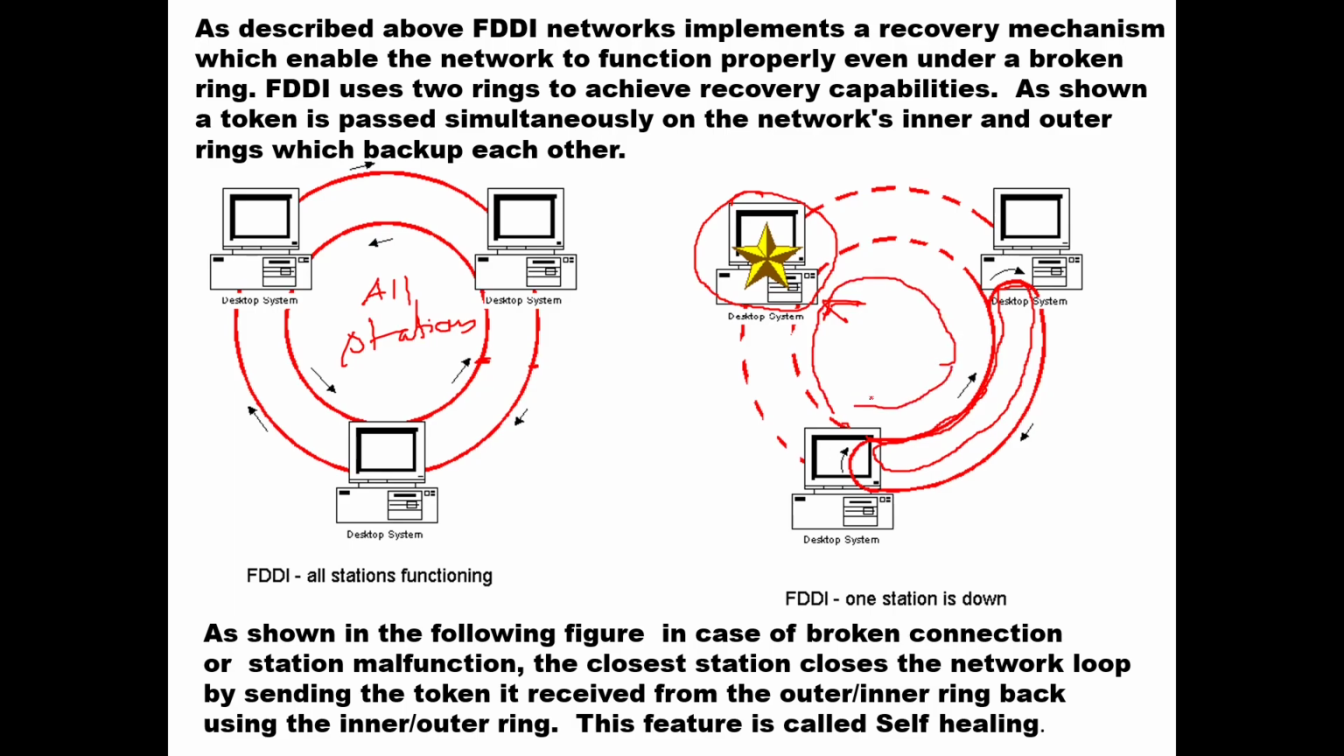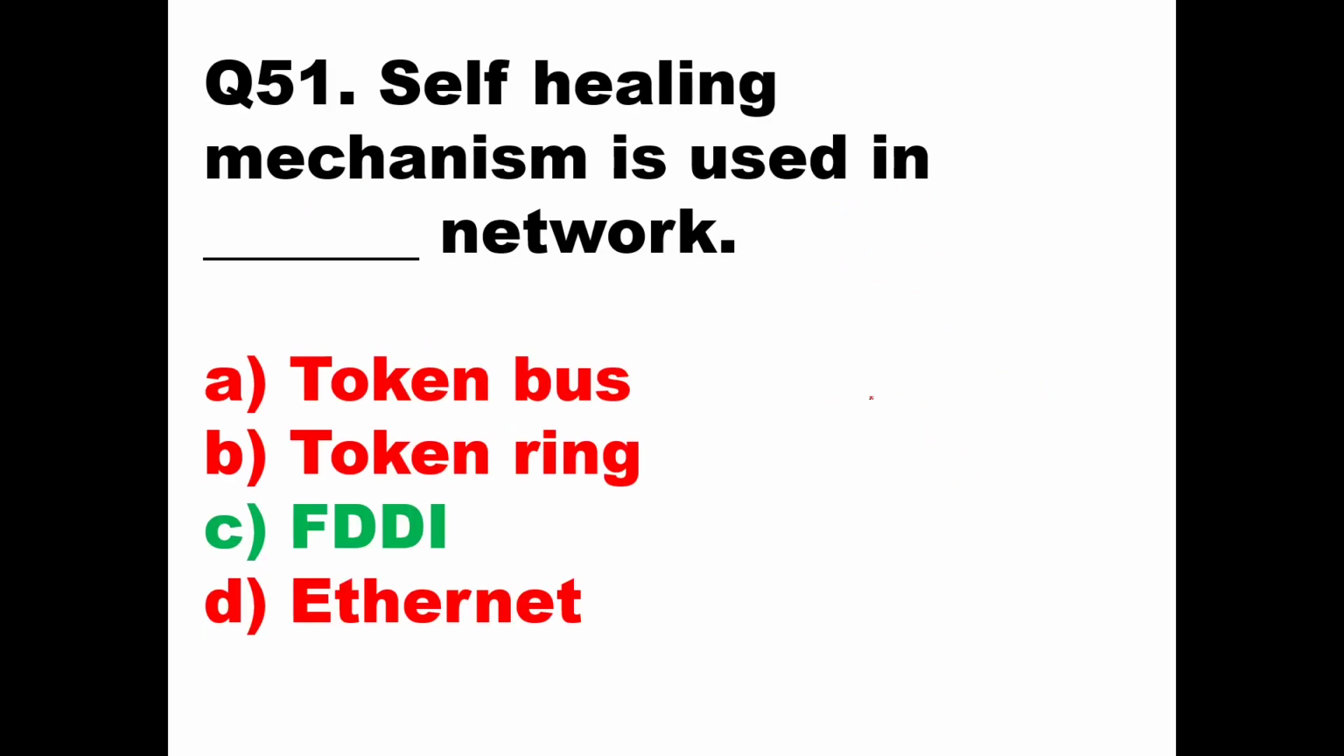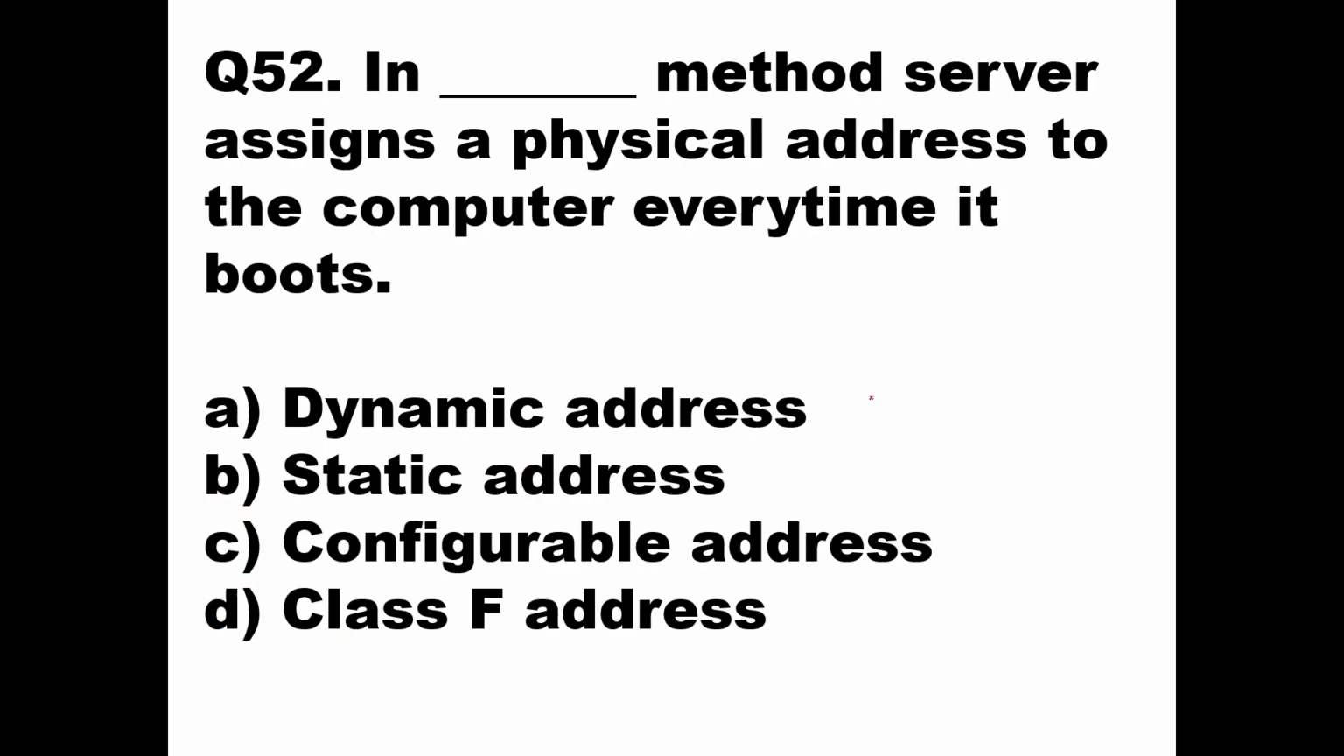This mechanism is called self-healing. This feature is called self-healing. So FDDI is a network which gives you self-healing. Self-healing mechanism is used in which network? It is used in FDDI. Then we'll go to the next question.